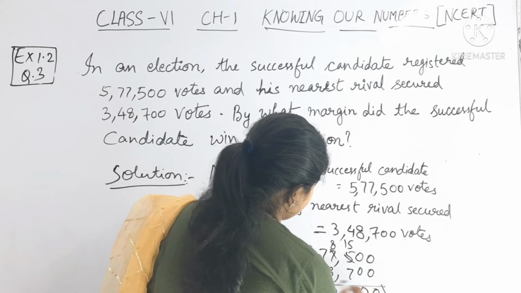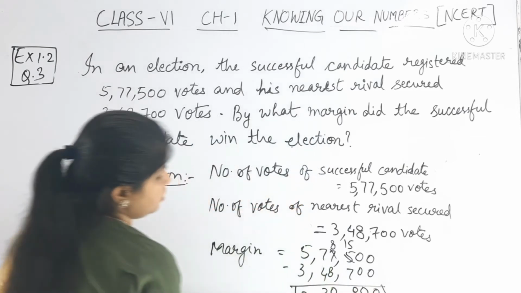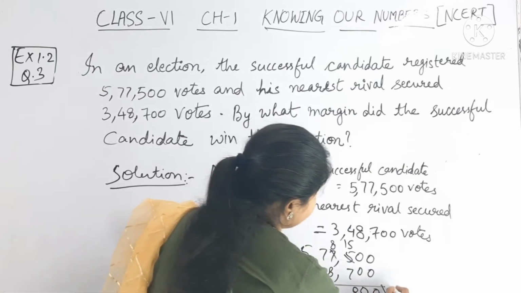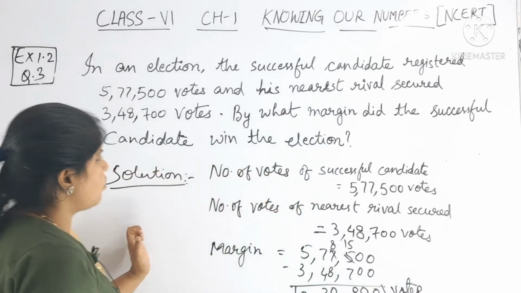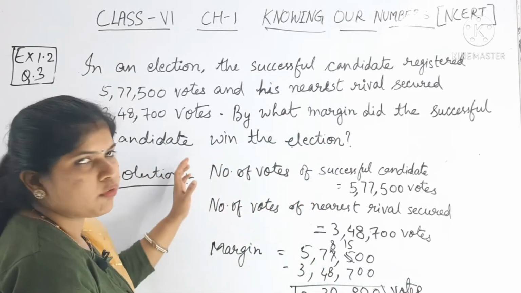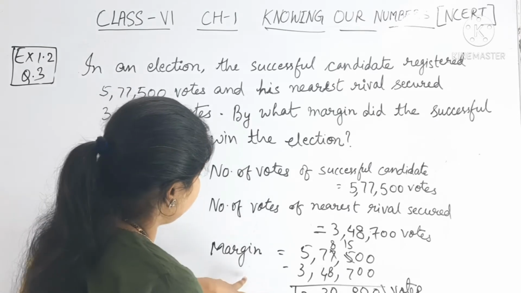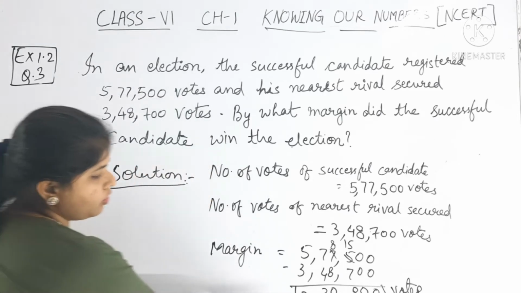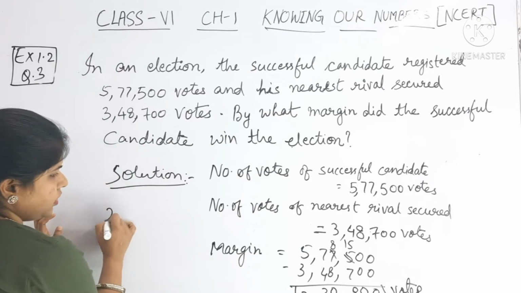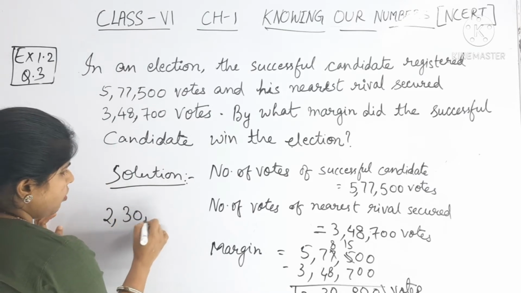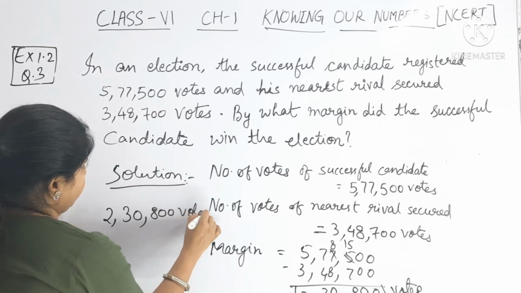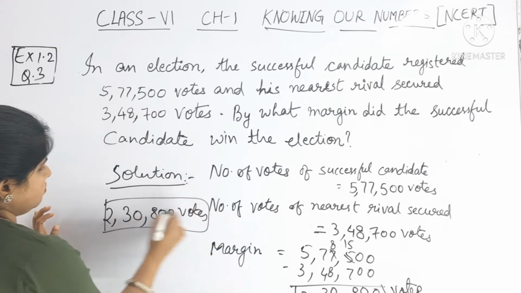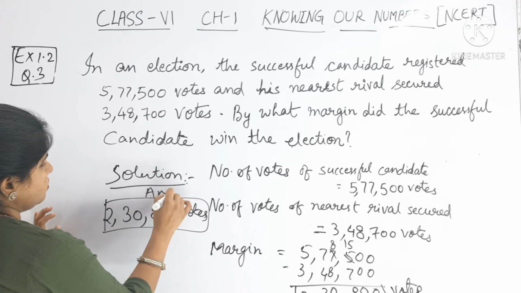So this is the answer, 2,30,800 votes. Okay, so this is the solution for question number 3, and it may not be visible to you. I am writing here 2,30,800 votes. This is the answer. Okay.